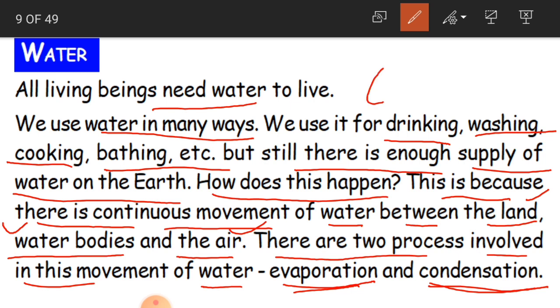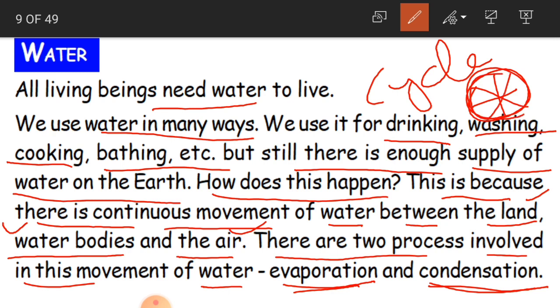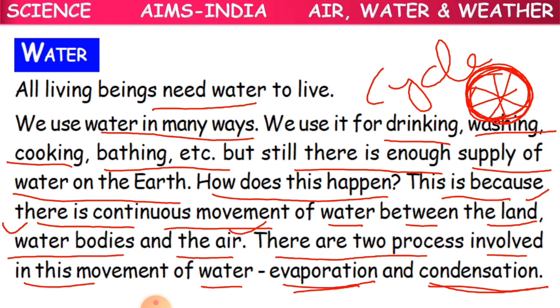Why have we given the name cycle, water cycle? As a cycle wheel rotates, it is going to rotate continuously when you ride the cycle. Here also the water movement is going to perform its work continuously without stopping. So that is why we are able to get the water. Okay children, again two processes are involved. What are they? Evaporation and condensation.